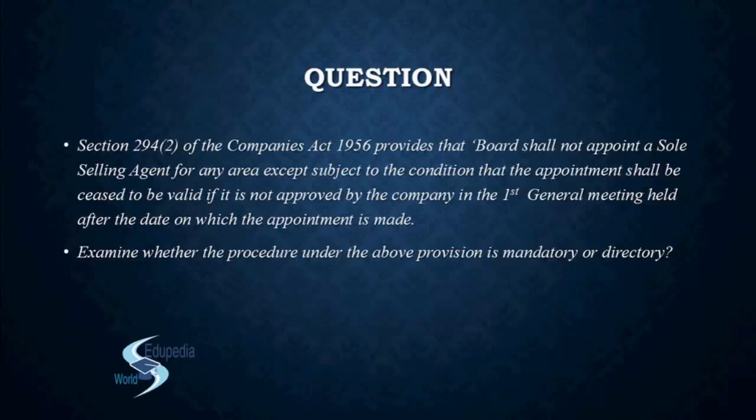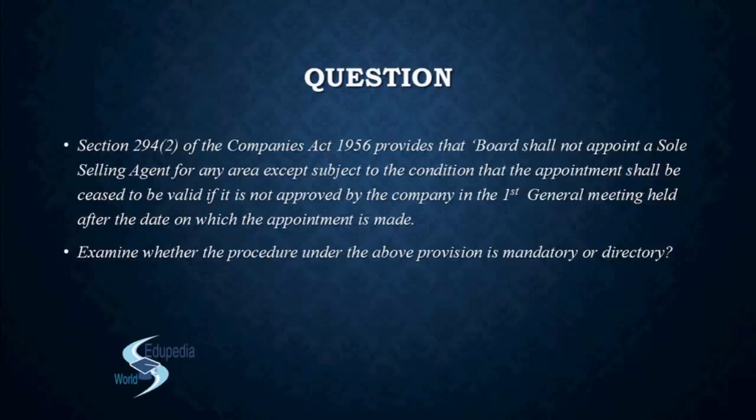That means there would be only one agent of your company over there. That is the priority he's getting, that he is the only seller. Now he'll buy all the products from you and distribute them in that area. Then the board of directors used to appoint the sole selling agent, and the appointment was supposed to be ratified in the subsequent general meeting. Otherwise it would be a flop. He would be dismissed. So it's a big priority. So there was bribing and all sorts of things going on, right? Because a sole selling agent is a big distributor, man.